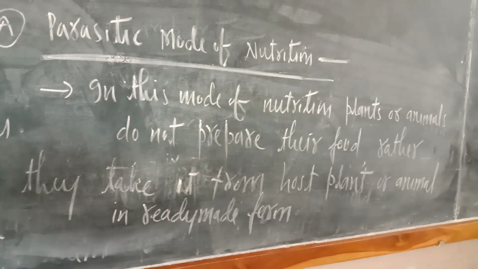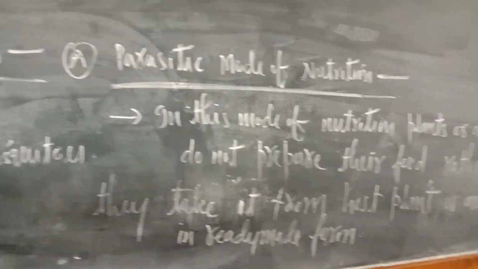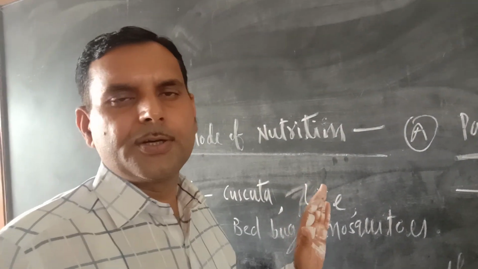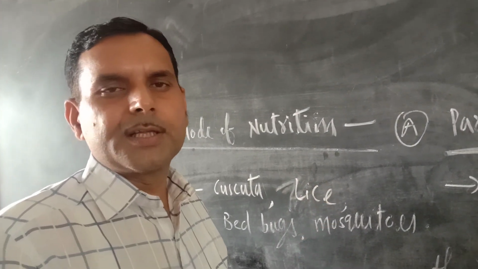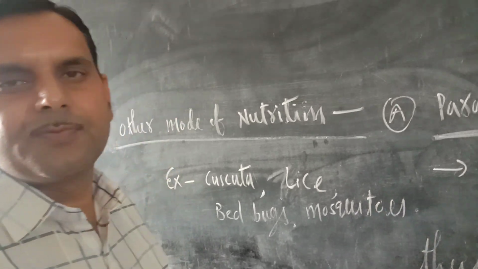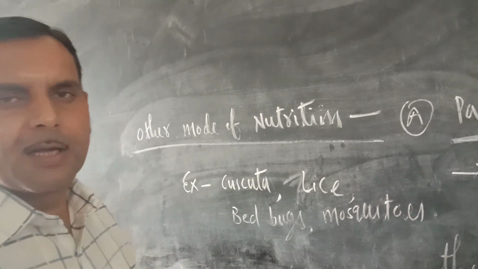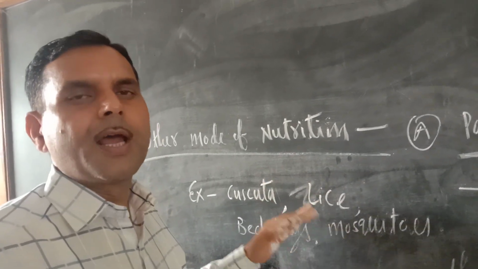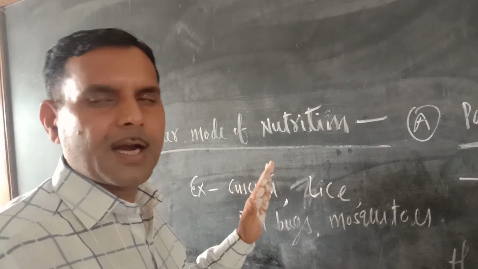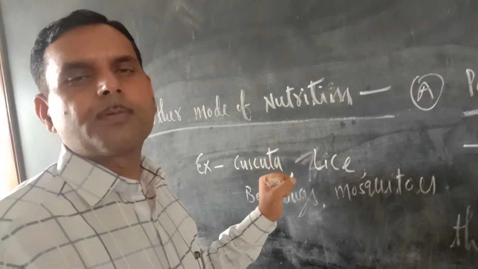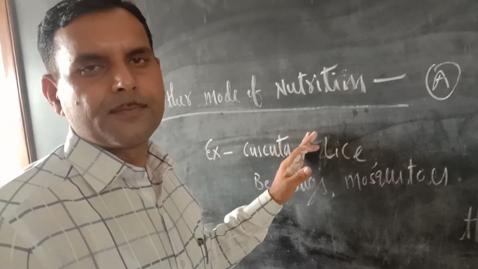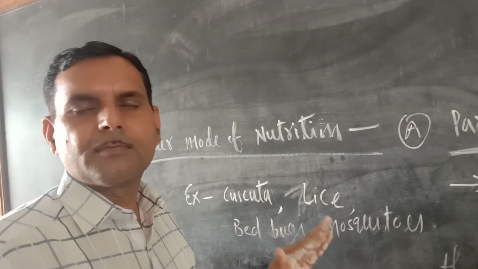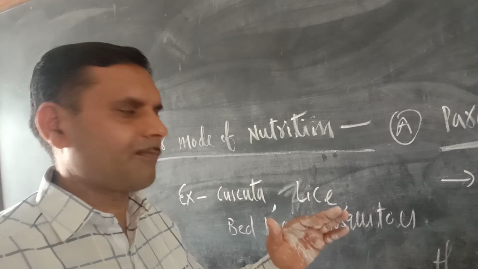You might have heard about cuscuta or amarvel. They have yellowish leaves. They do not prepare their own food. They climb on other plants which have chlorophyll. Those host plants prepare their food, and the amarvel or cuscuta absorbs the food from that plant. So actually they are not preparing their food, they are taking it from the host plant in ready-made form.